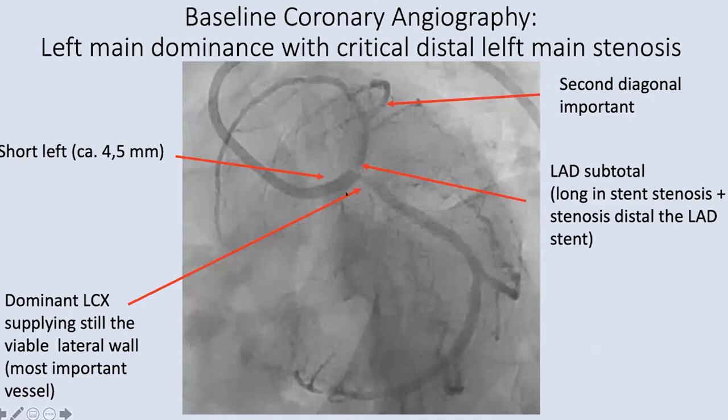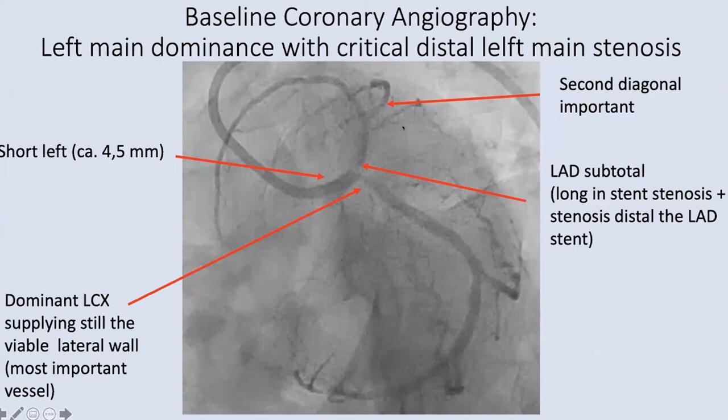There is a problem with long diffuse in-stent restenosis, starting with subtotal stenosis of the LAD ostium. As we saw in OCT, there is a longer part behind the stent with a segment of dissection, so we have to treat this segment also.